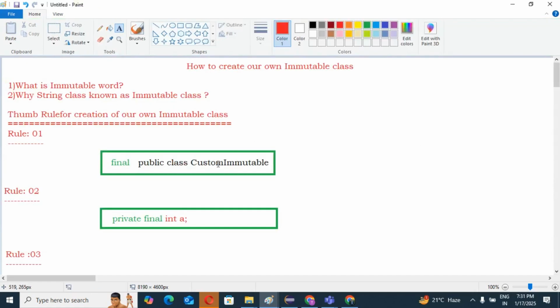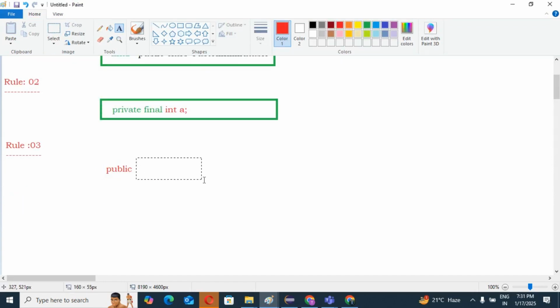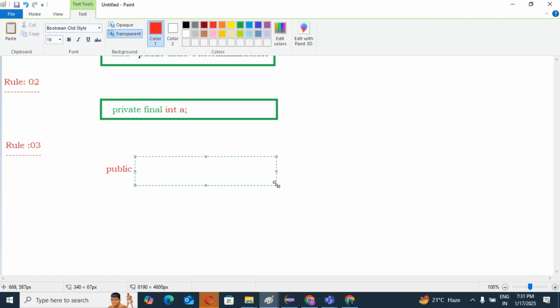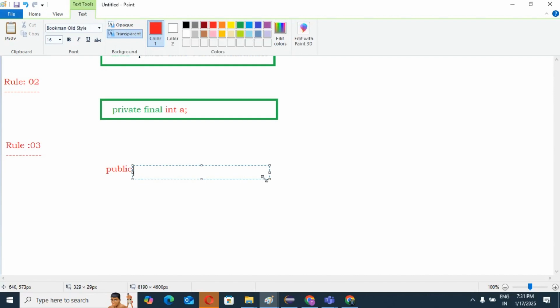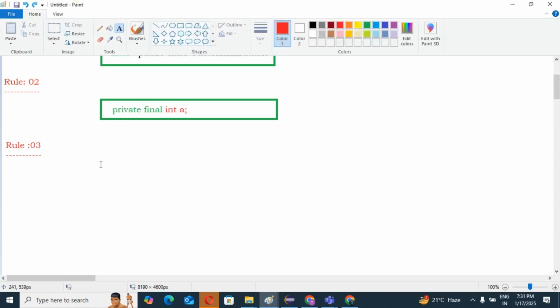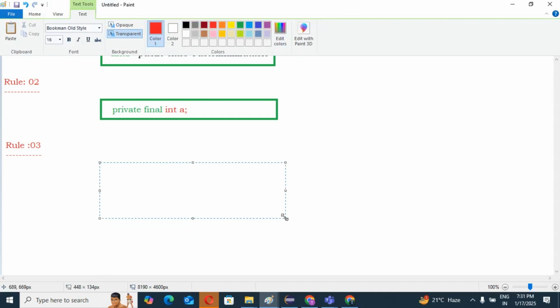Our class name is CustomImmutable. So public CustomImmutable.